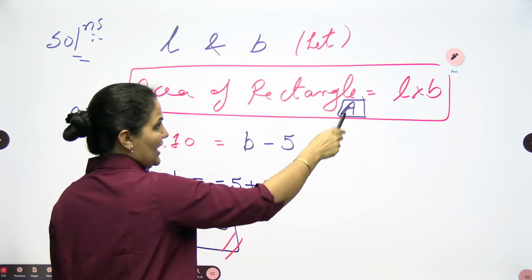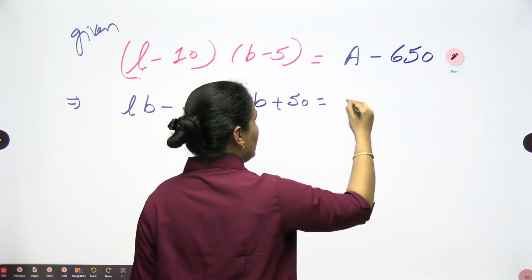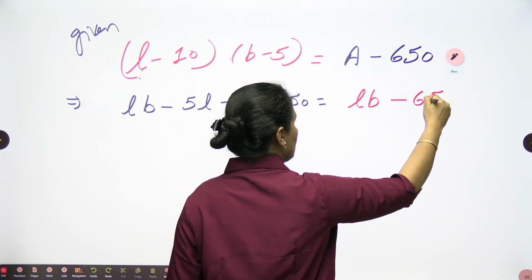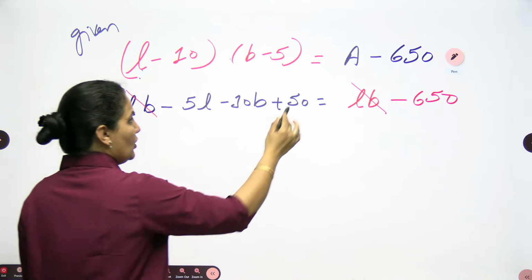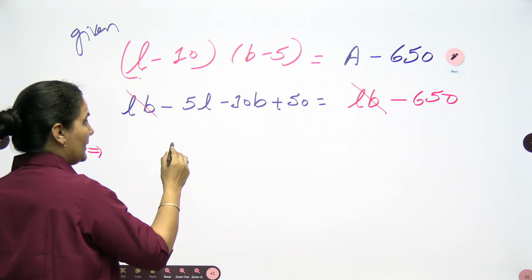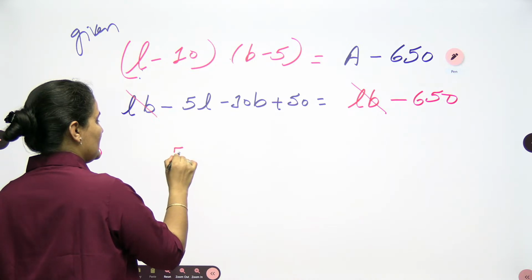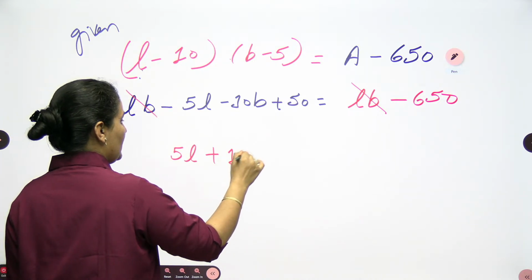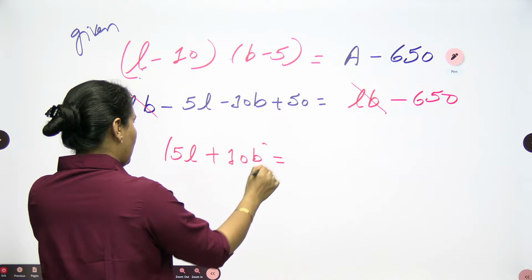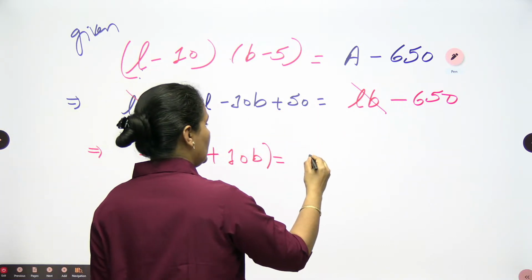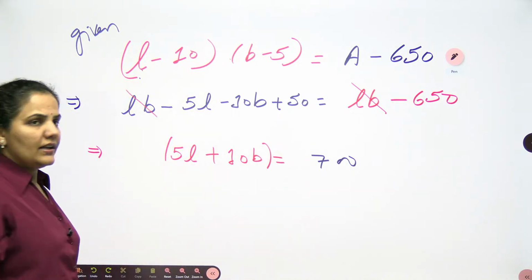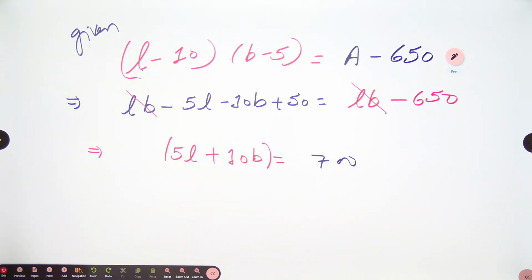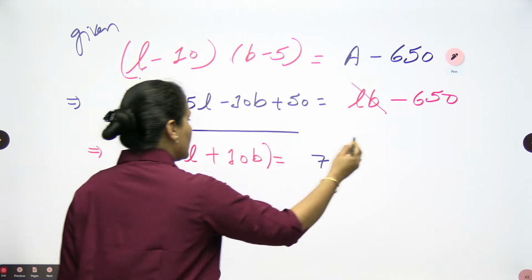In place of this A, I want to use L into B. So L into B minus 650. L into B will be gone from both sides. You are having 50, when it goes there it will become minus. Let's take common, 5L plus 10B, here I am taking minus common. When you go there it will become 700, and that is also minus. So minus and minus I am removing from there also. So in this case we have 10B plus 5L is equal to 700.